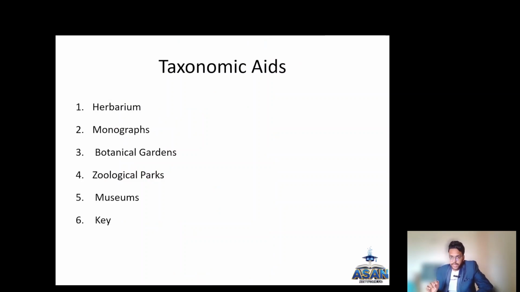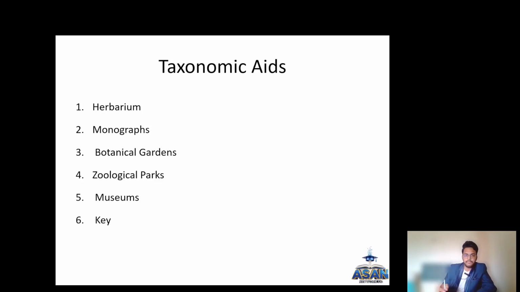So taxonomic aids, this you have to remember in brief, because this has been removed from the recent NCERT textbook. The 2025 textbook has removed the taxonomic aids, but this has been asked previously in the NEET exam. So we are going to discuss in brief about this.